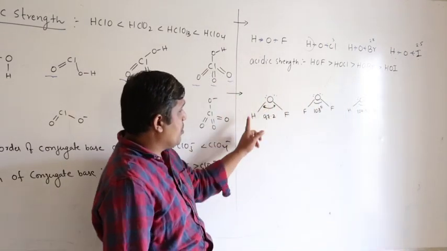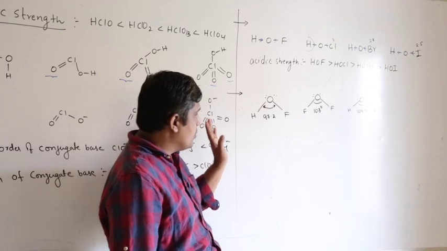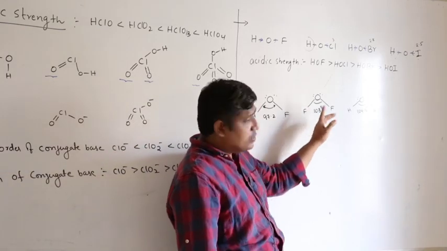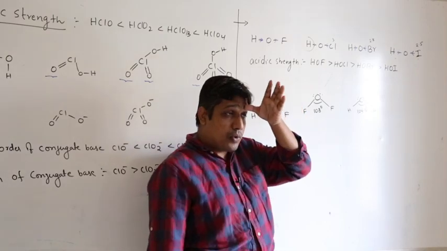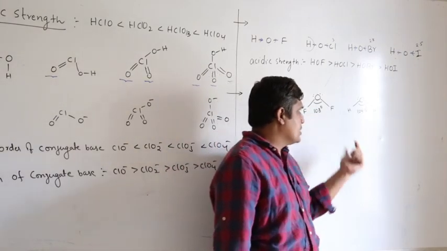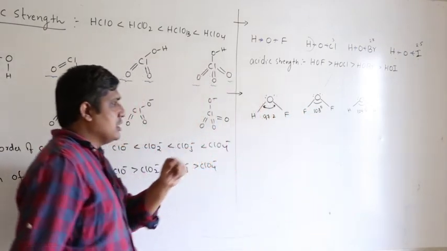So in HOF the bond angle is 97.2, in OF2 the bond angle is 103, in H2O it is 104.5 degrees, something like that.